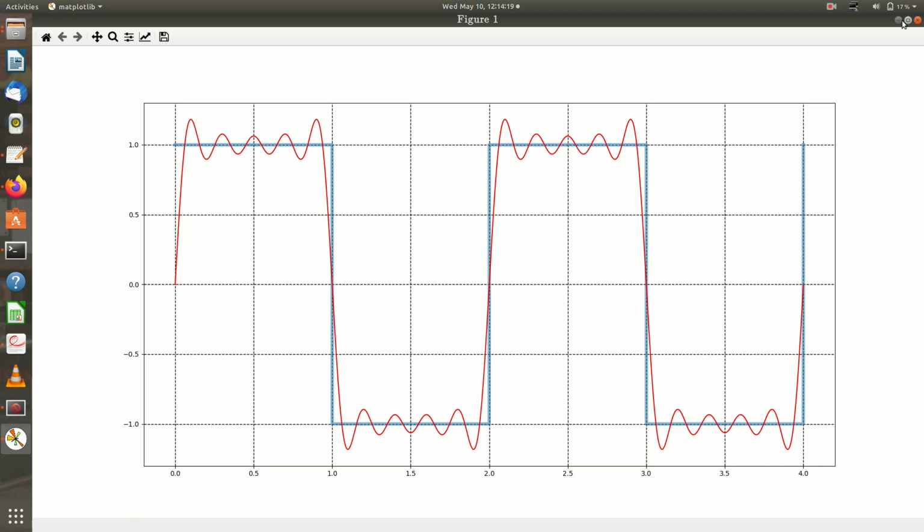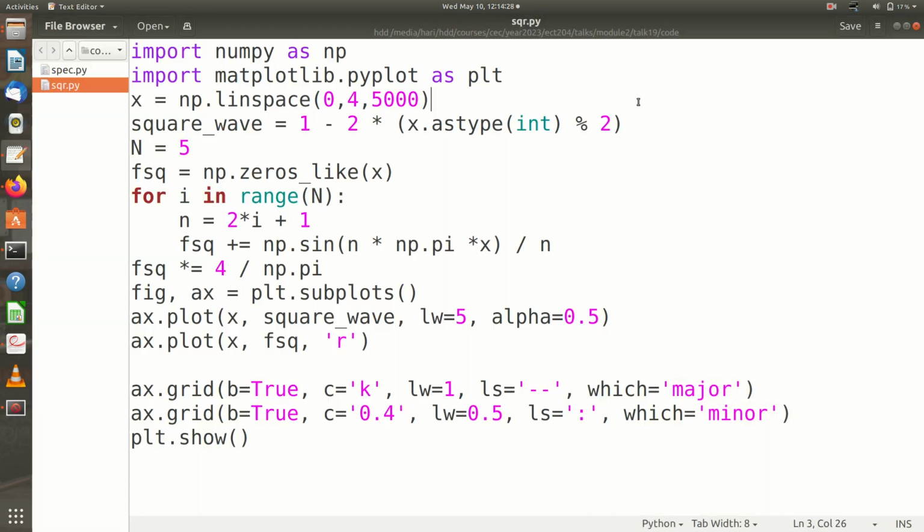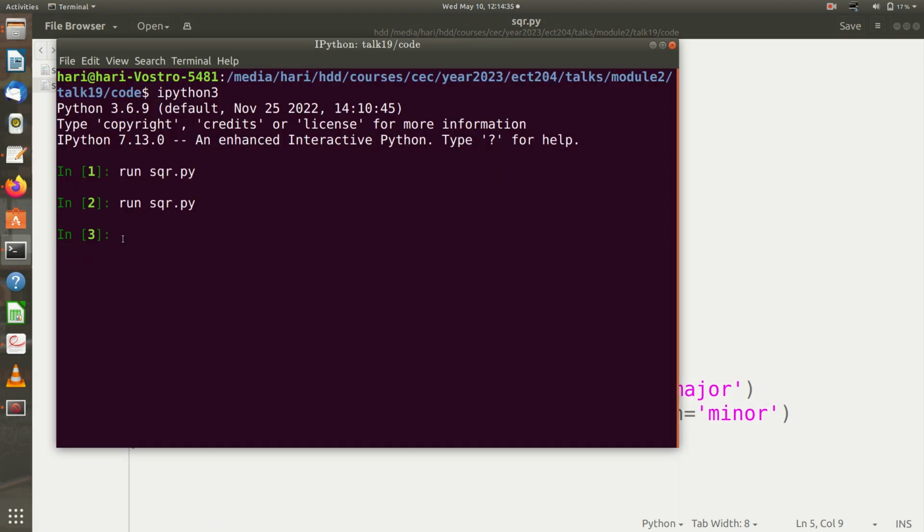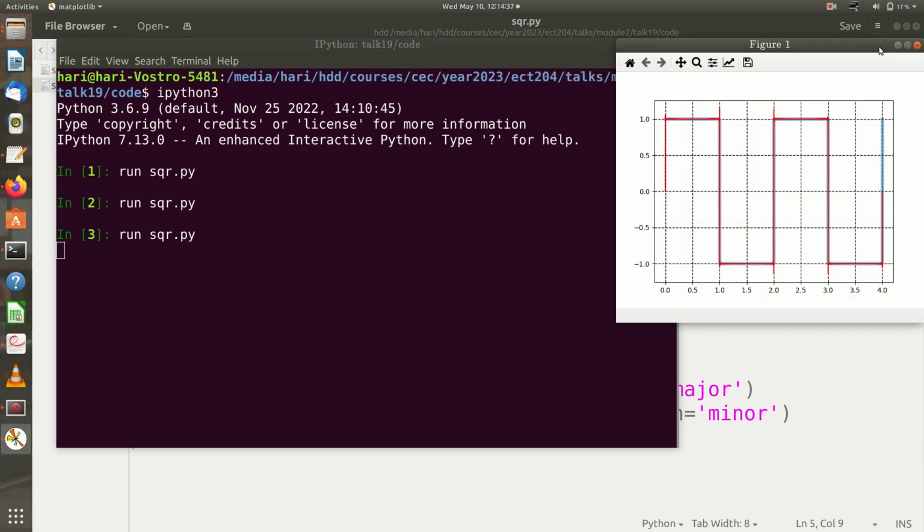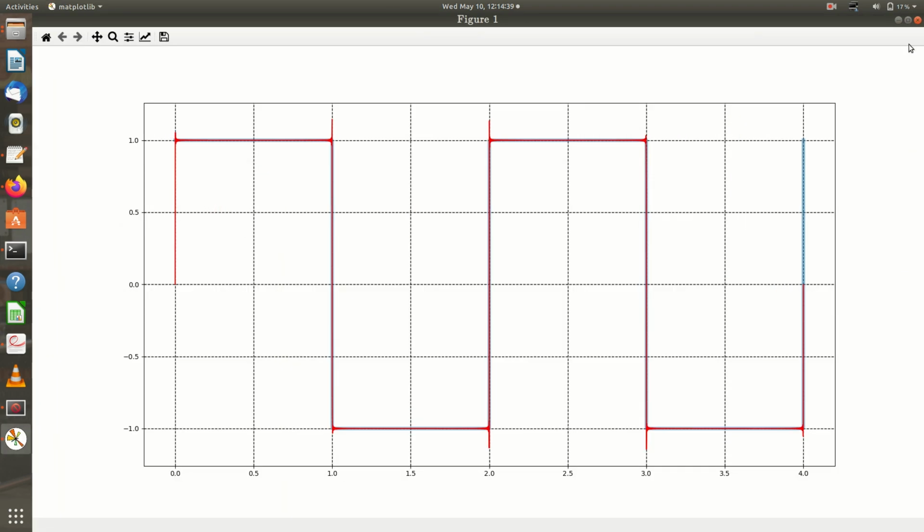So let us add more terms. You can see that the Fourier series comes closer to the square wave, but still you can see some ripples there. We will make it 1000 terms. Now you can see that the Fourier series is far closer to your original square wave, but even with 1000 terms, I will zoom in at the edges.